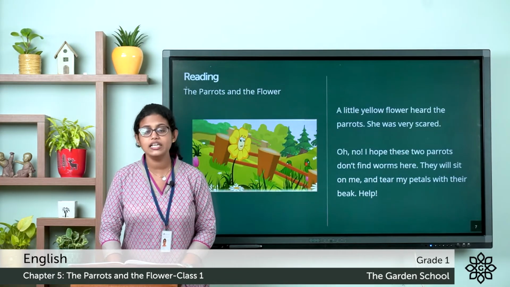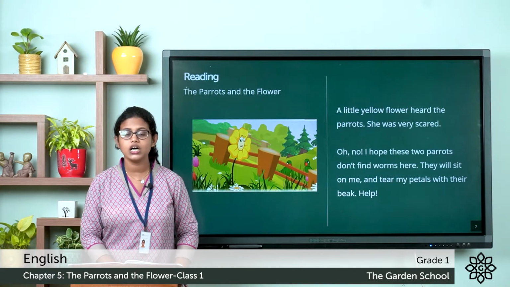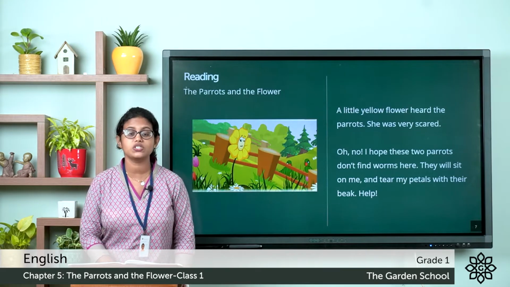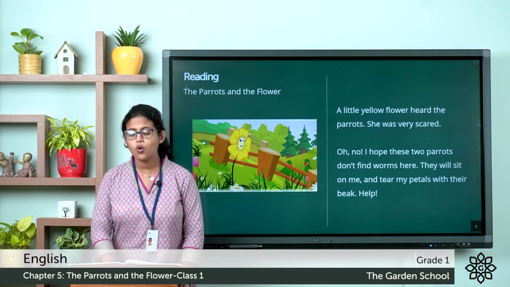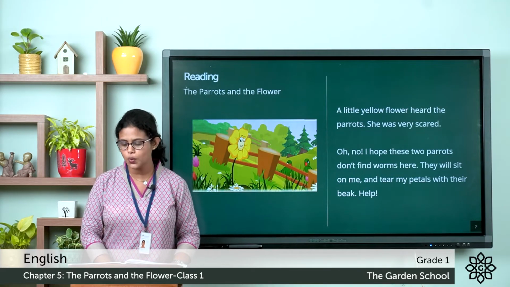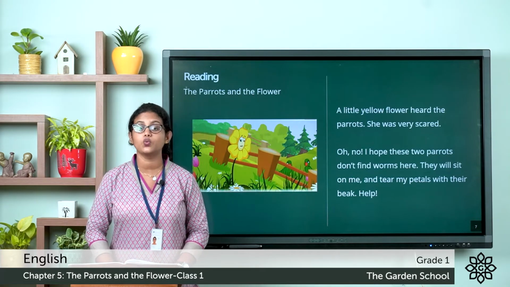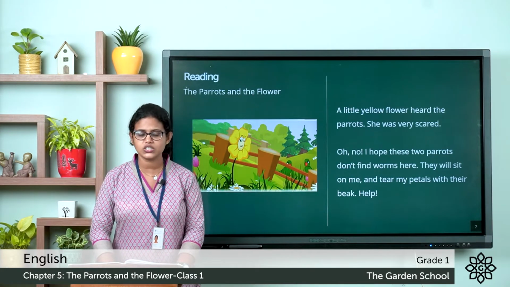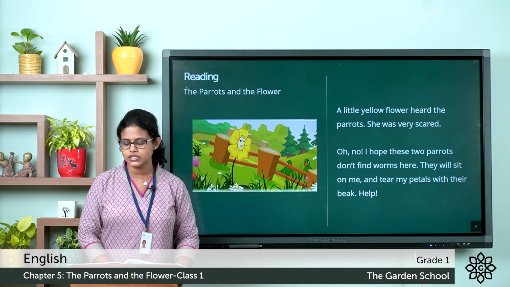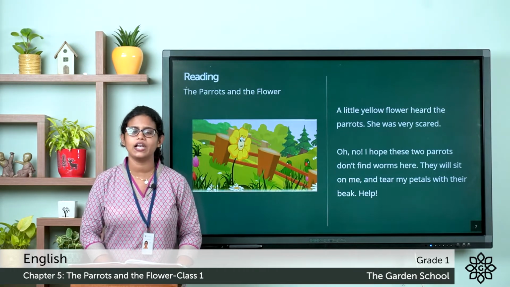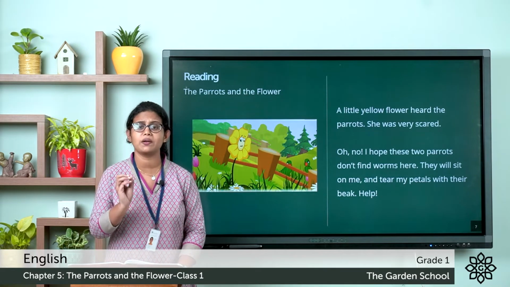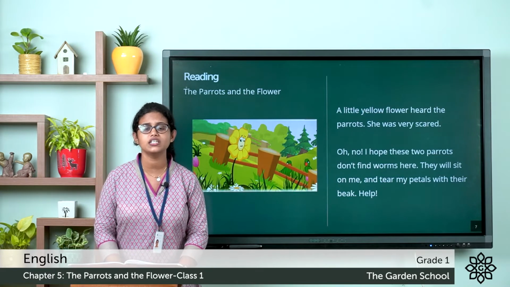Next, a little yellow flower heard the parrots. She was very scared. Oh no, I hope these two parrots don't find worms here. They will sit on me and tear my petals with their beak. Help!